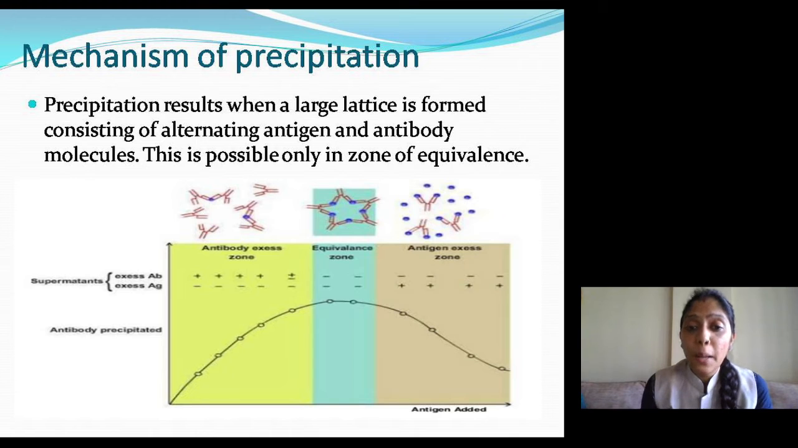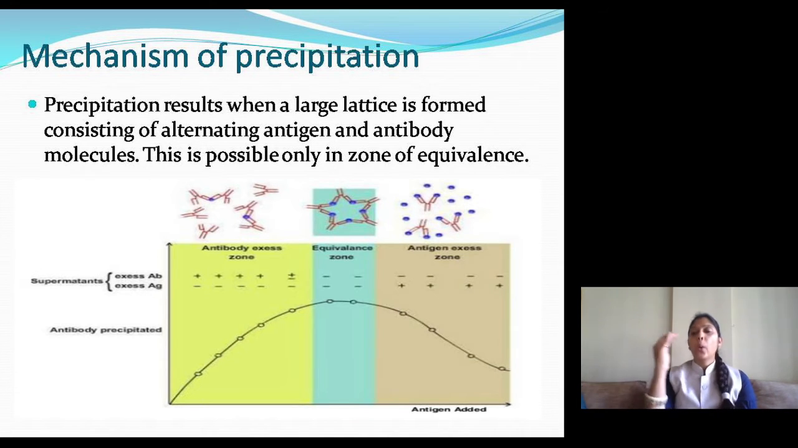So what happens in the equivalence zone? In the equivalence zone there is formation of precipitation. Why? Because a large lattice is formed between the antigen and antibody. That is possible only in the zone of equivalence, where the large lattice is formed. When the large lattice is formed, only then does precipitation occur.